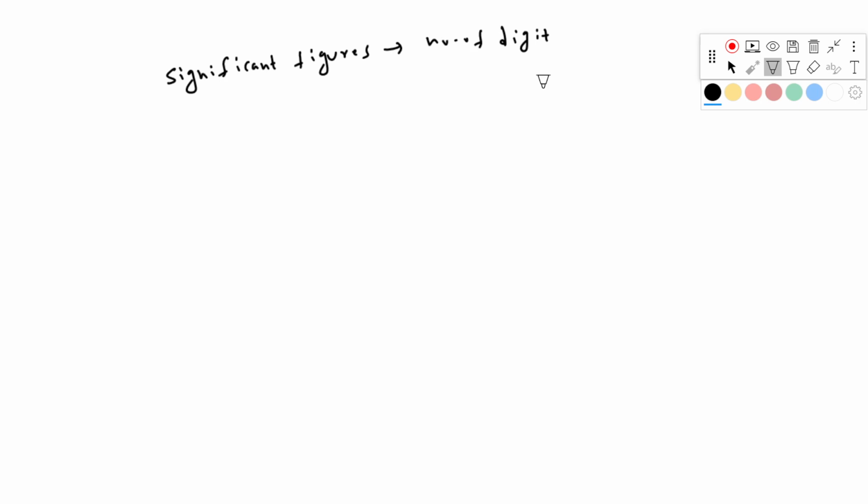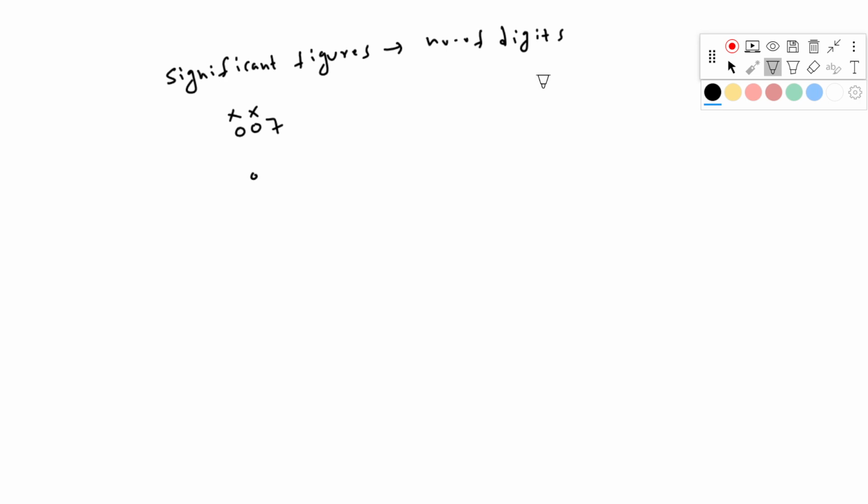Clear? Okay. Very important thing I will tell you. If it is a whole number or a decimal number, zeros before the number are not significant figures. For suppose 007, you don't have to count these zeros.